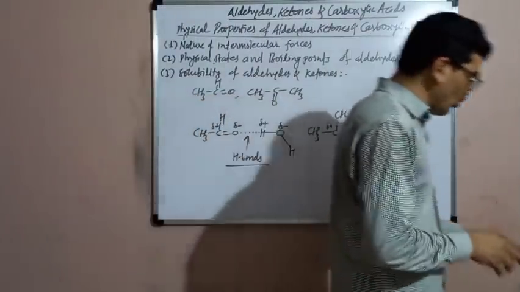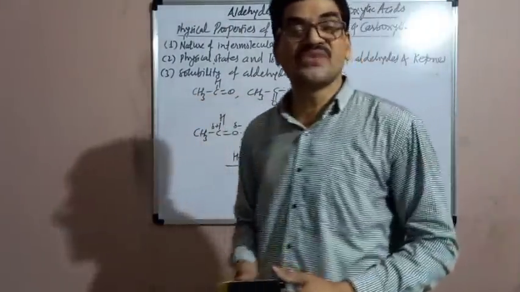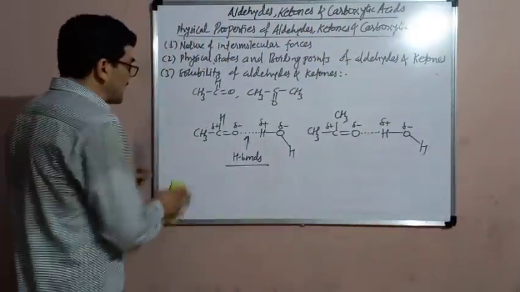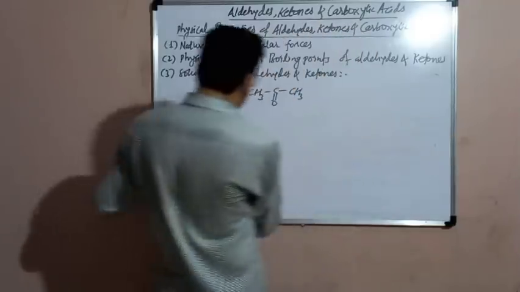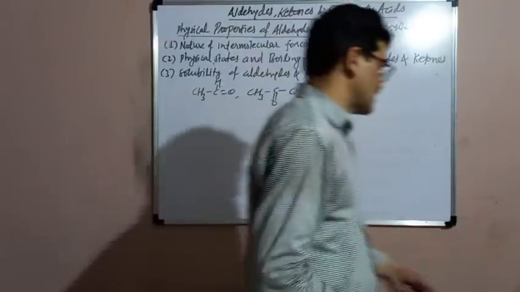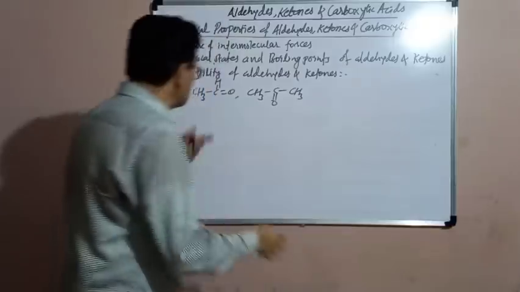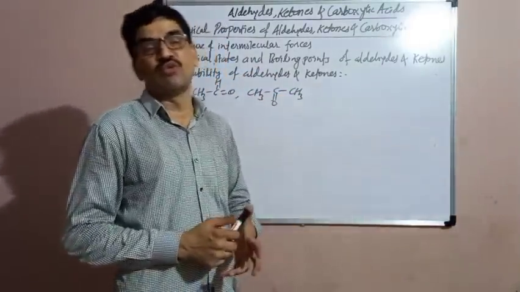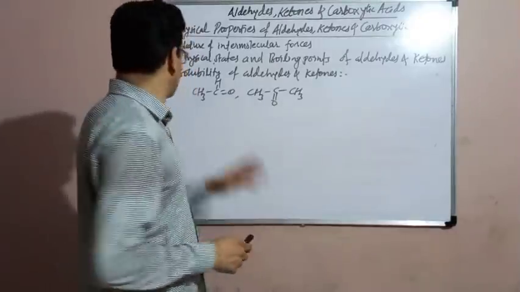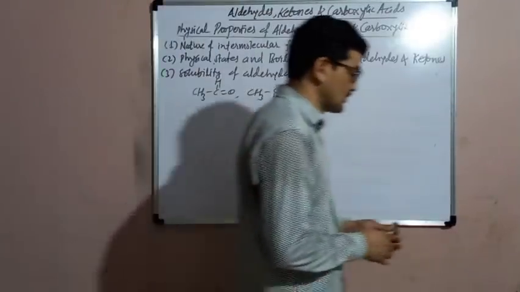But here, the solubility of the aldehydes and ketones decreases with increase in their molar mass. As the molar mass increases, the solubility of the aldehydes and ketones in water decreases. The higher members of aldehydes and ketones, that is those with high molecular masses, are less soluble in water. So this is about the solubility of aldehydes and ketones.